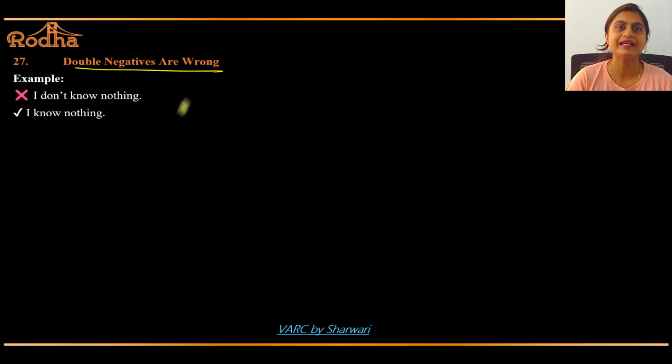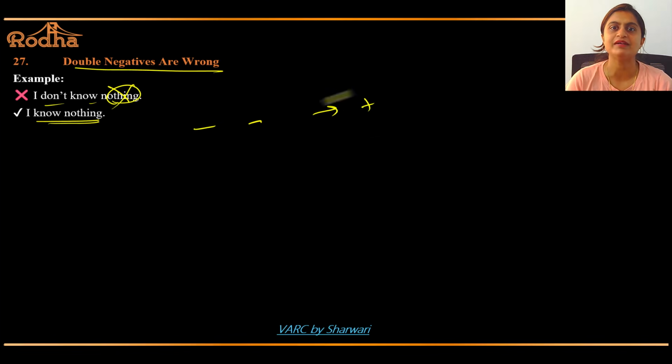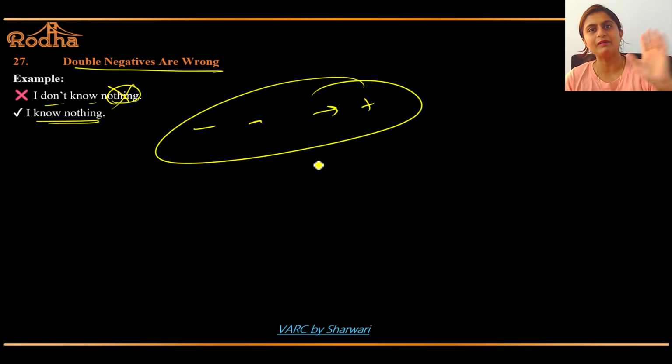Next, double negatives are wrong. I don't know nothing नहीं बोलते. I know nothing. Okay, I know nothing. So no double negatives. Negative क्या बन जाता है? Positive बन जाता है. ये मैथ्स का रूल है, वो यहीं पे भी अप्लाई करना है आपको.